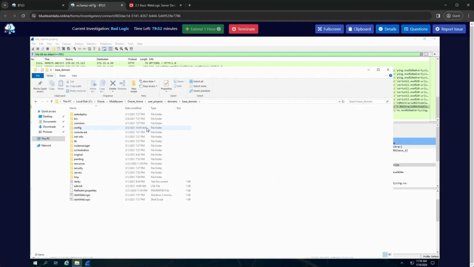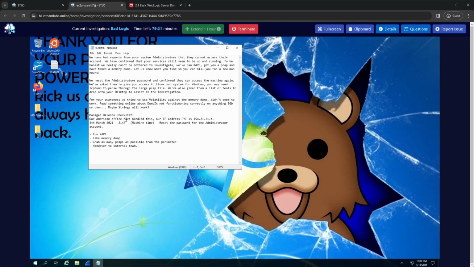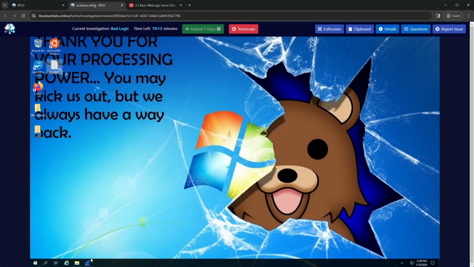But what I do notice immediately looking through here is a date time which is not as standard as the other ones. If we sort by date modified, you can see the rest of them have earlier dates. This is around 7:57. I'm not sure if that's actually after the attack or not. Don't think it is. Let me double check. Oh no, where am I going? I went back to the README, sorry. No, it's before the password reset, so it looks like this could be a valid part of the attack if it has something in there. Maybe not though, let's find out.